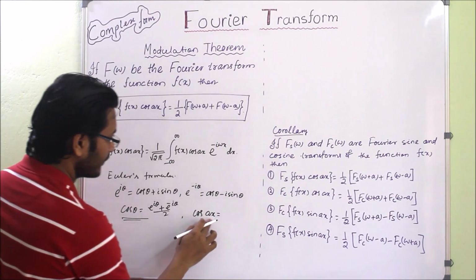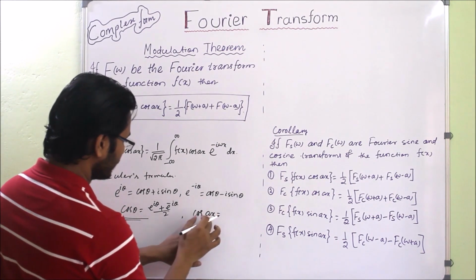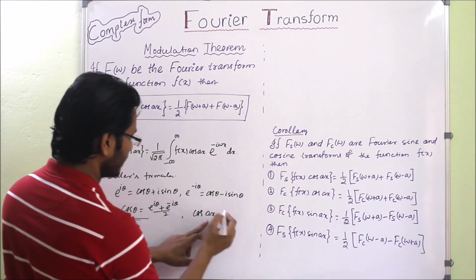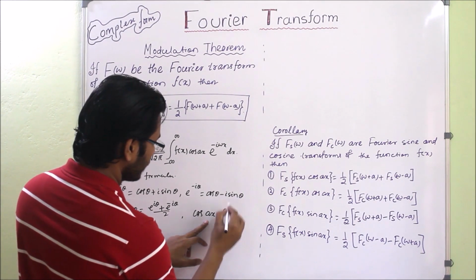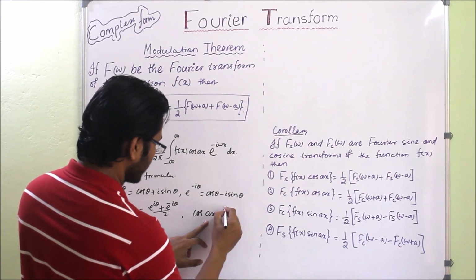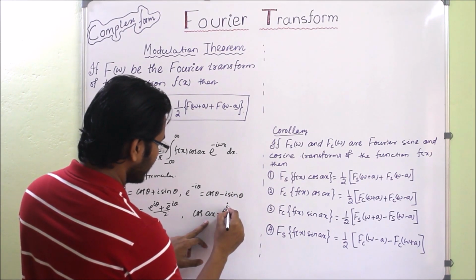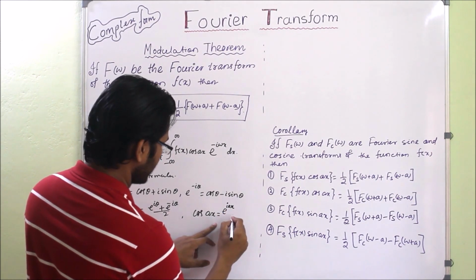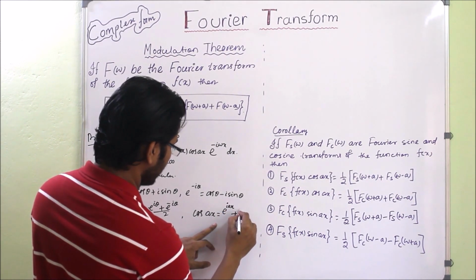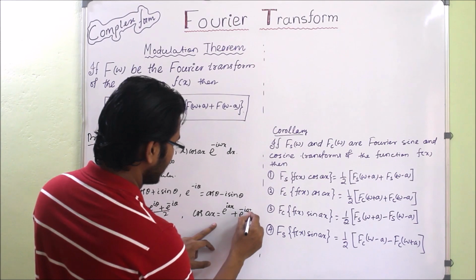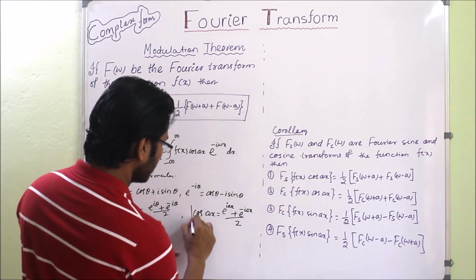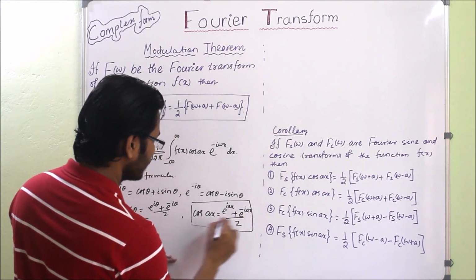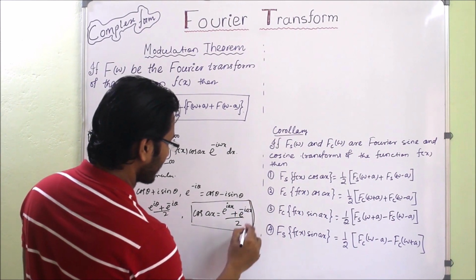Replacing theta by ax, cos ax will be e to the power i ax plus e to the power minus i ax, by 2. This formula we are going to use.